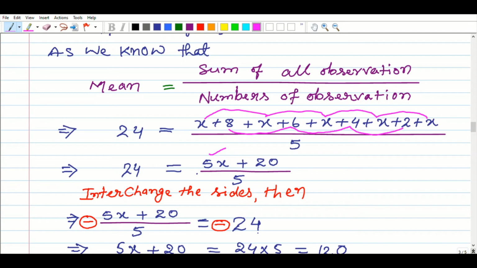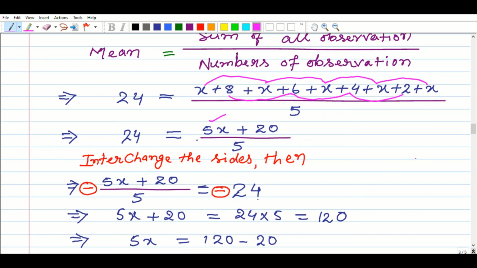We are transposing here. We have learnt in class 6, that is minus. So minus divided by minus is always plus. So there is no effect of the side when you change an expression from left to right or right to left. So 5x equal to plus 20, you are able to do this one.